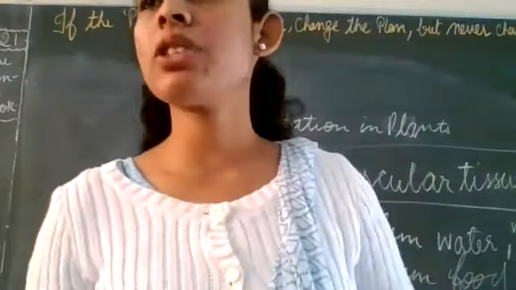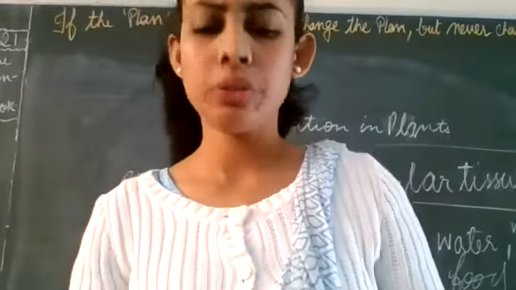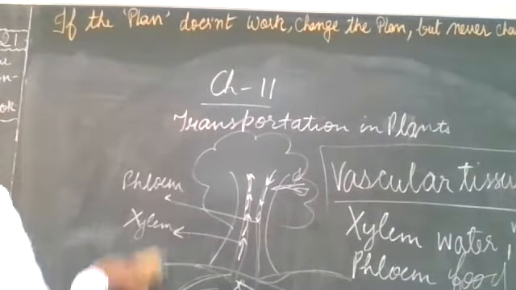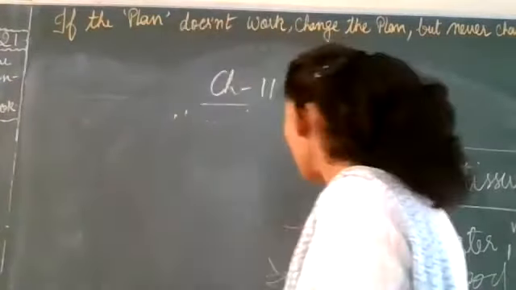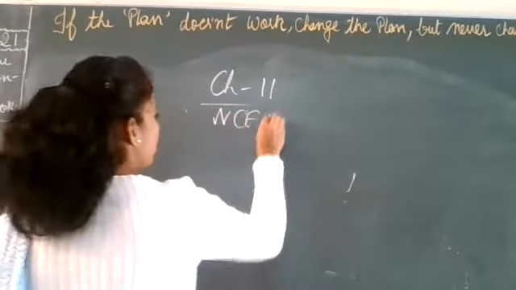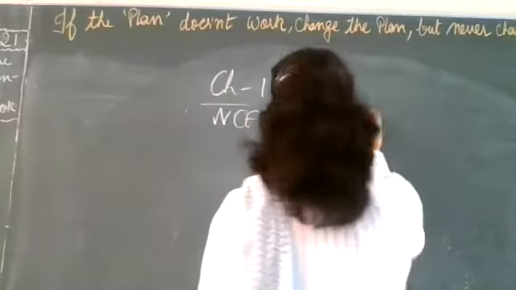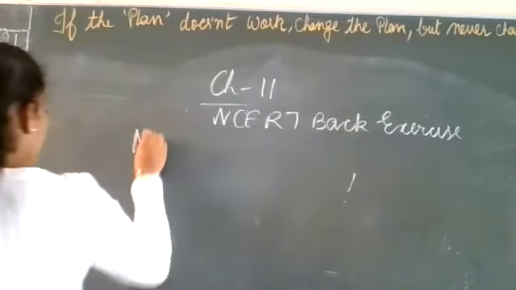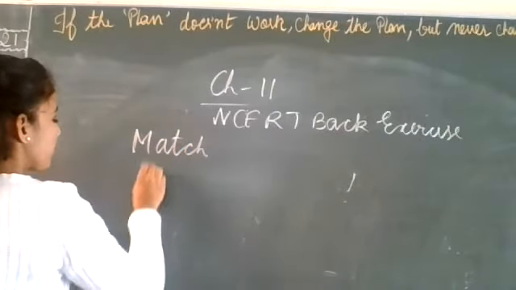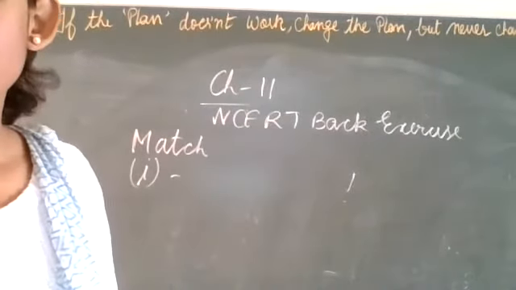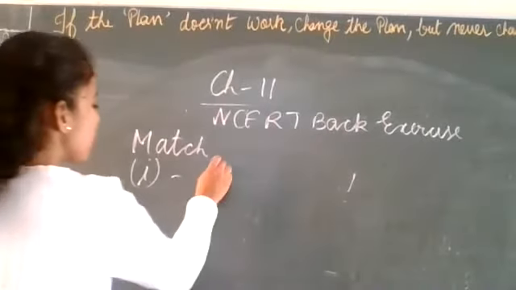Yes. Okay. Next roll number. Dhruv, stand up. Page number 131, NCERT back exercise. First part is match the column. Answer of first, match the column. First one is stomata. Function of stomata is transpiration. So the first answer is B part.